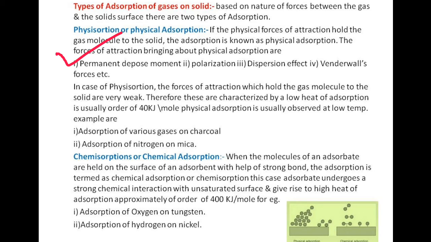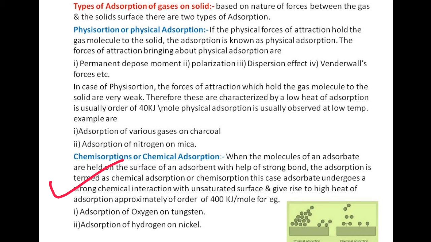The physical forces are permanent dipole moment, polarization, dispersion effect, van der Waals forces, etc. In case of physical adsorption, the forces of attraction are very weak. Therefore, these are characterized by low heat of adsorption. Examples of physical adsorption are adsorption of various gases on charcoal and adsorption of nitrogen on mica.